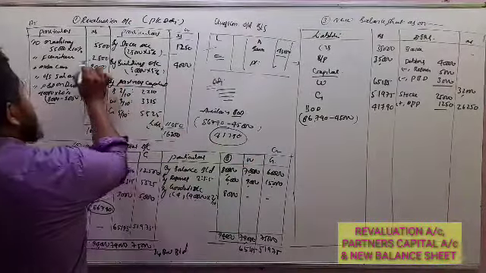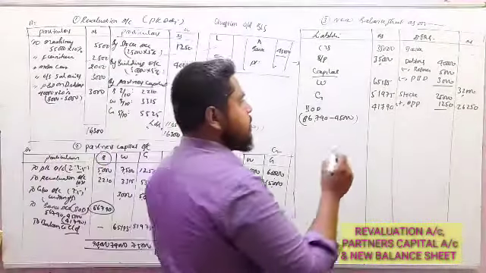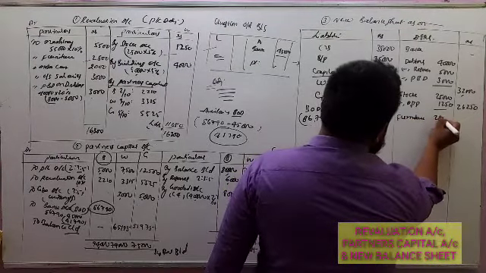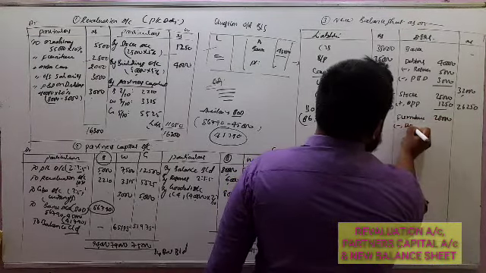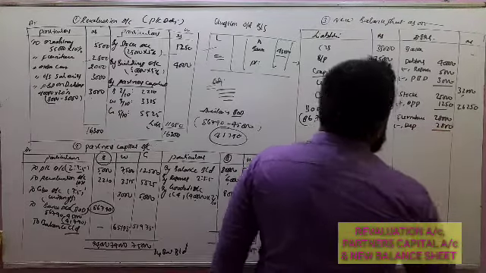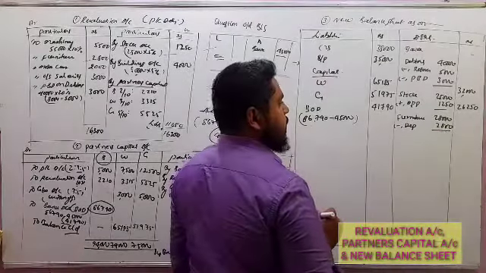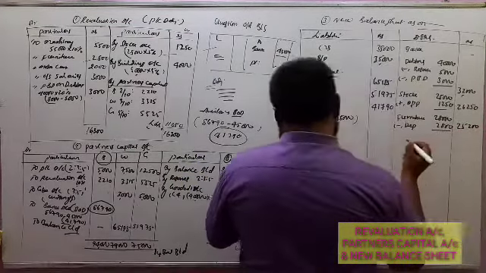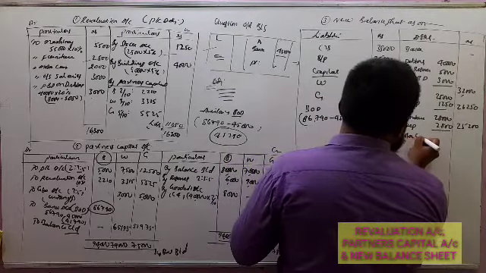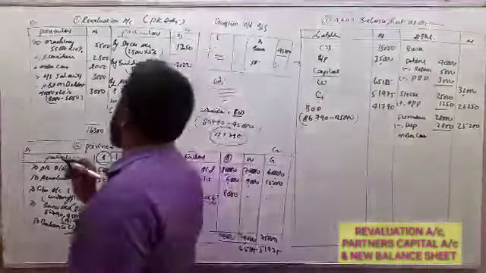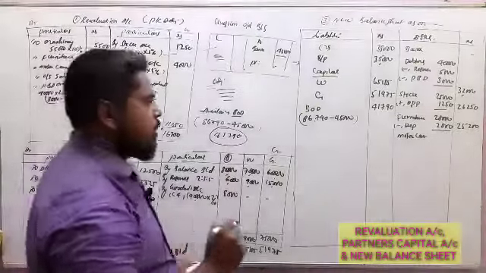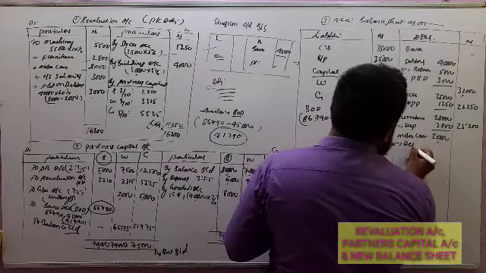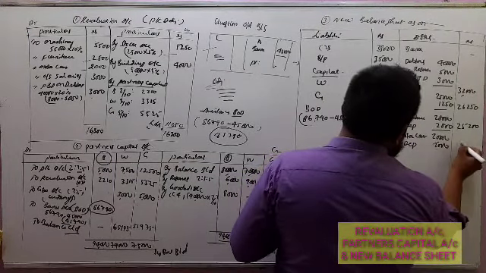Next, as per the old balance sheet asset side, furniture. Furniture also has an adjustment of 2,800, that is depreciation. Furniture 28,000 minus depreciation 2,800 is 25,200. Next, motor car. Motor car also has an adjustment, 2,000 depreciation: 20,000 less depreciation 2,000 is 18,000.